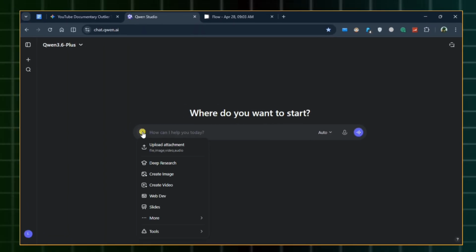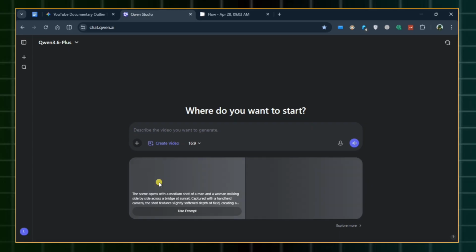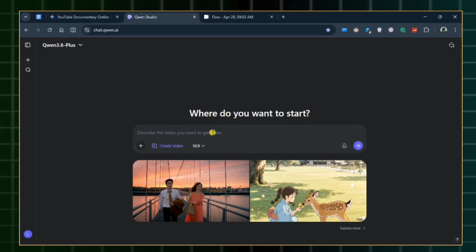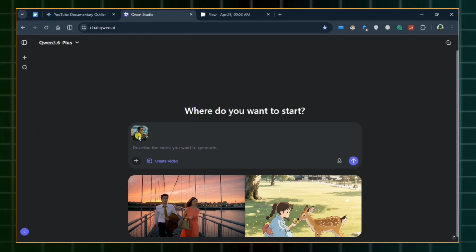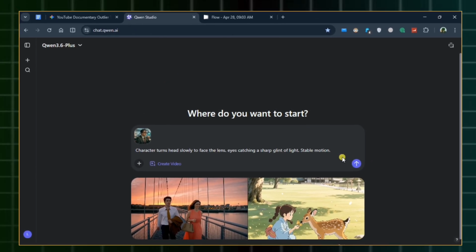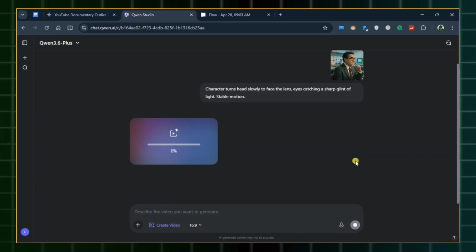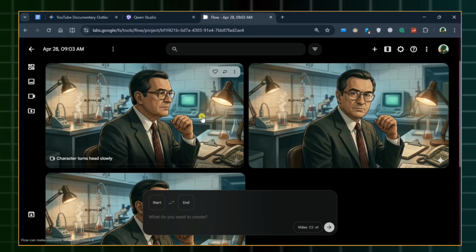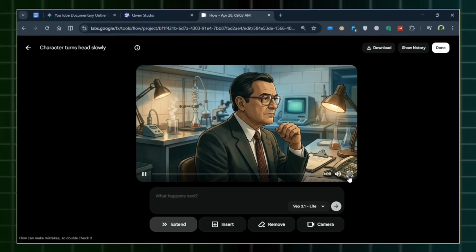The workflow is slightly different. Click Create Video from here, set your aspect ratio to 16:9, but here you only upload your first frame image. Do not upload an end frame image. Then paste your prompt and hit Run. Qwen takes a little longer depending on their server load, so let's jump back and check our Veo 3.1 Lite result on Flow AI.